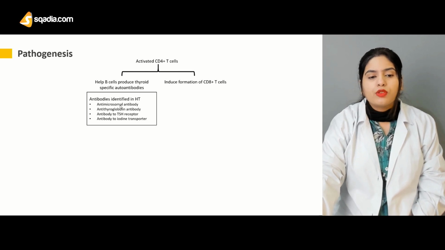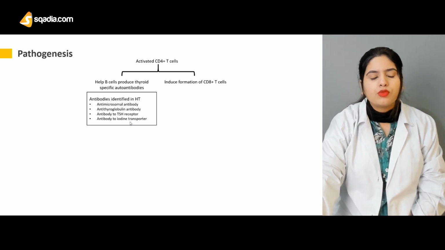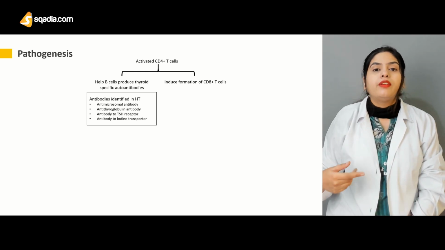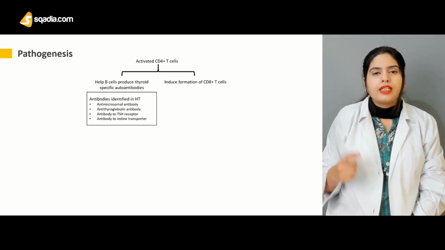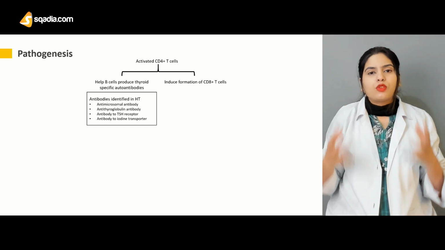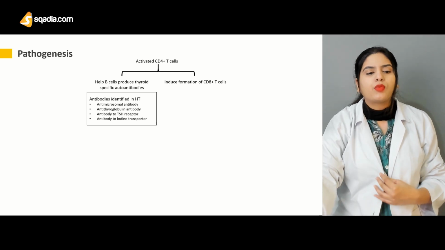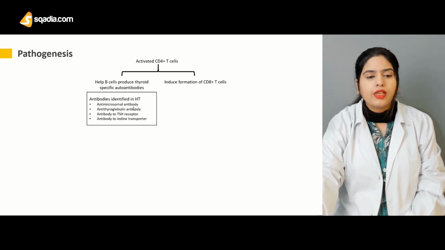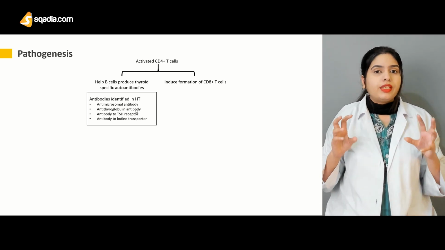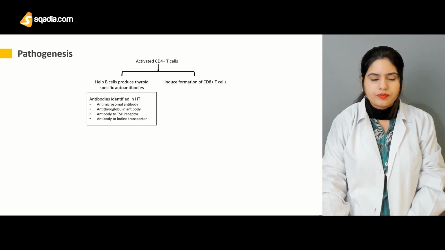There can be the antimicrosomal antibody, antithyroglobulin antibody, antibody to TSH receptor, and antibody to iodine transporter. If you recall the patient Richa, whose case we just discussed before this lecture, she was also presenting these antibodies in the serum. She was positive for the antimicrosomal autoantibody and antithyroglobulin antibodies. So from this we can say that she might be suffering from Hashimoto's thyroiditis.